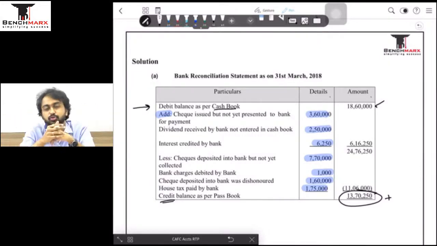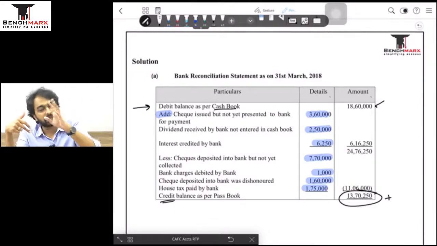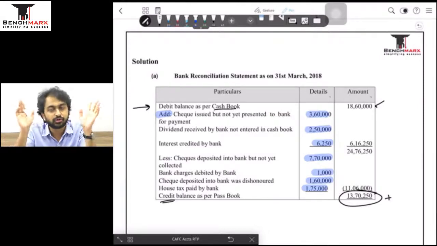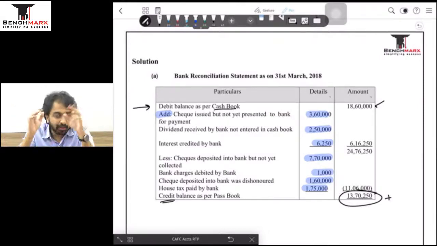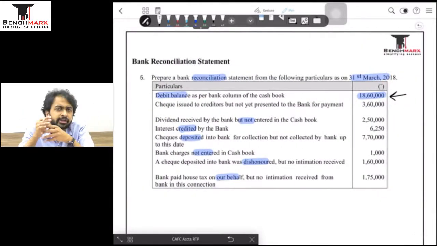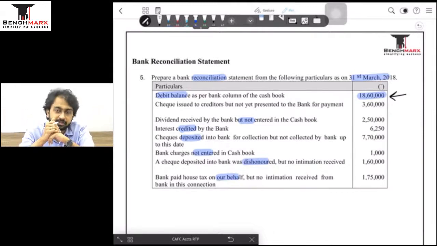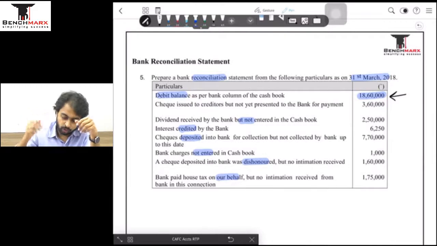So that is how we are supposed to solve questions of BRS. All we have to do is understand whose balance is more, whose balance is less, and a transaction is impacting which balance. So अगर तुम्हारा एक transaction bank balance को impact कर रहा है and the bank balance is less and I'm traveling from more to less, I will do less and exactly vice versa. ठीक है, ये अपना हो गया the question number 5 that was on BRS. No working note was required because मेरे को सिर्फ add less करना है. So the question was very very simple. ठीक है, we go on to the next question.